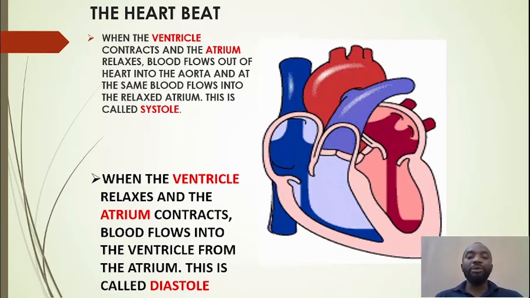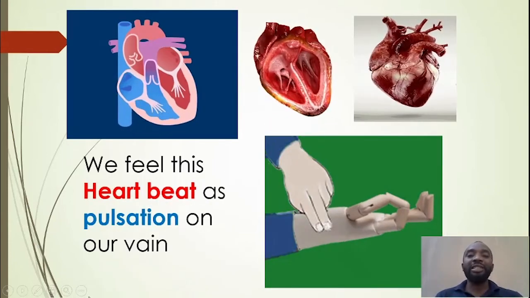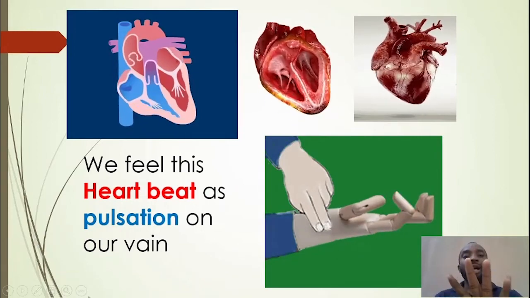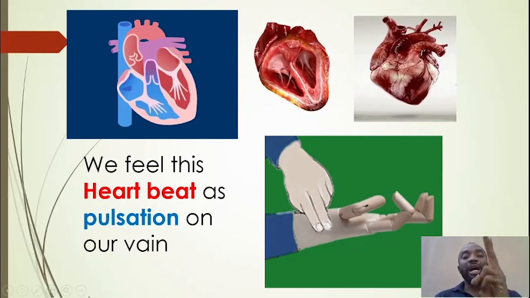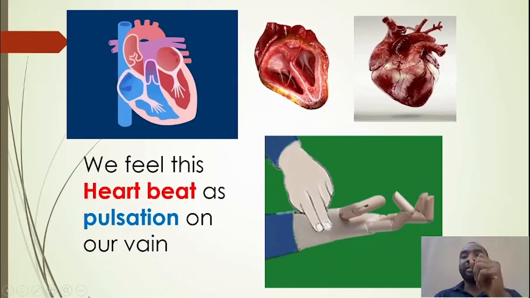When this happens, blood flows inside the heart, and this we call the diastole. These are the two ways the heart works. Remember, we also say that the heart has how many chambers? Four chambers. They are the left atrium and the right atrium, the left ventricle and the right ventricle.